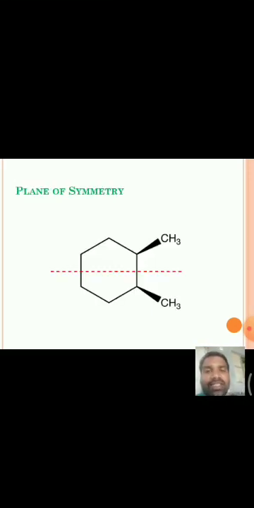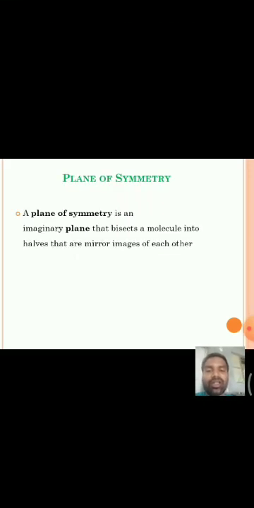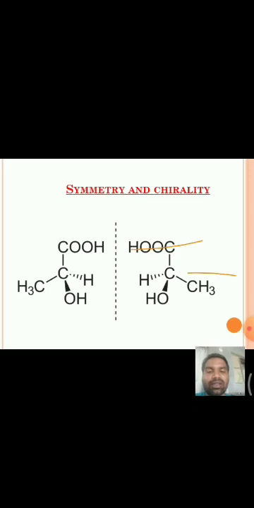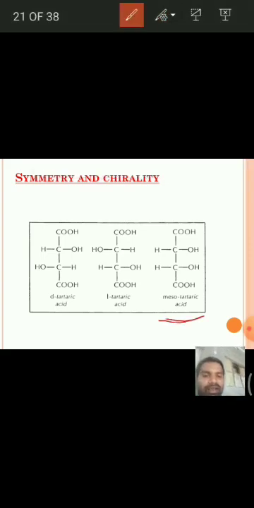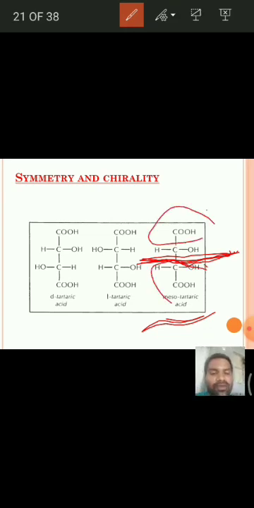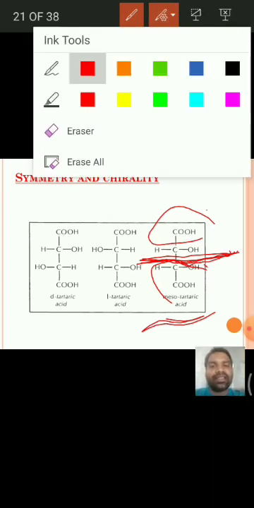For example, tartaric acid is also there. Yes, this is meso-tartaric acid. This is also having plane of symmetry. That means if a plane passes through here, it divides the molecule into two equal halves. Then meso-tartaric acid is said to be having plane of symmetry. That means an imaginary plane divides the molecule into two halves. I think it is clear about plane of symmetry.